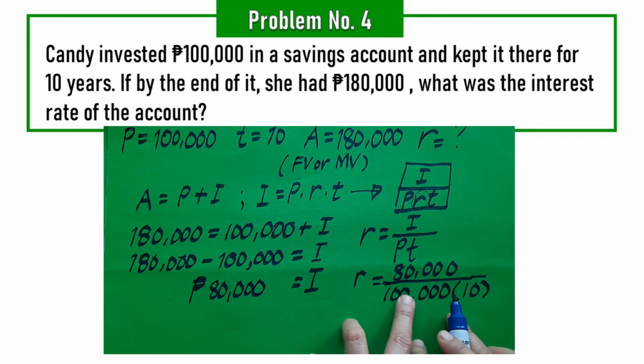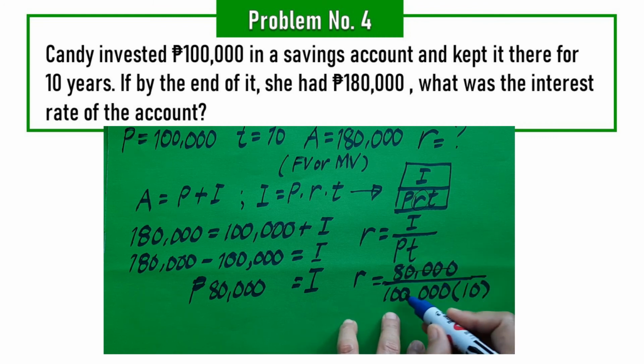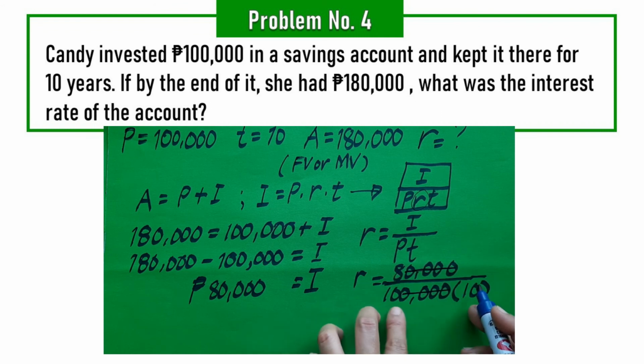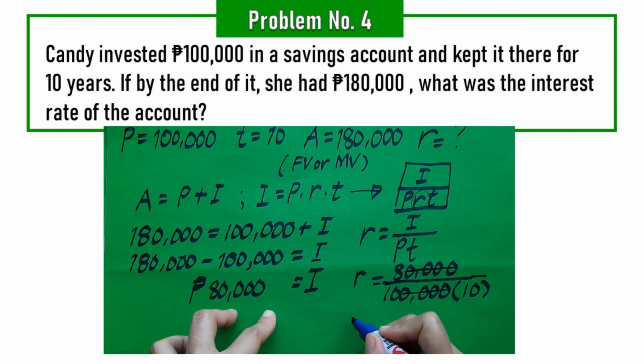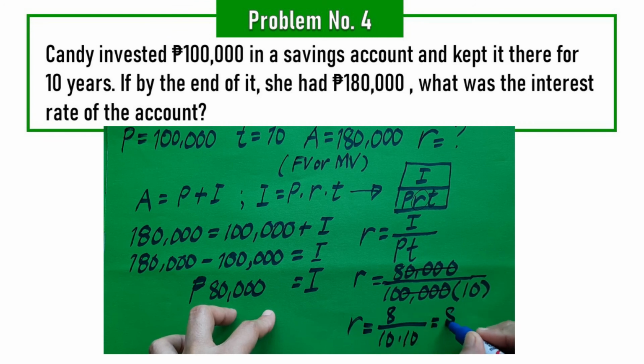So, ang naiwan na lang sa'yo ay 10. No? Ito, oh. Shortcut. So, you will have 8 over 10. Kaya lang may 10 ka pa dito. So, you will get R is 8 over 10 times 10, over 100 pala. Sorry, 8 over 100 is just equal to 0.08.